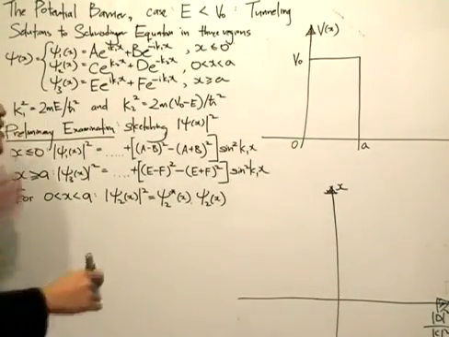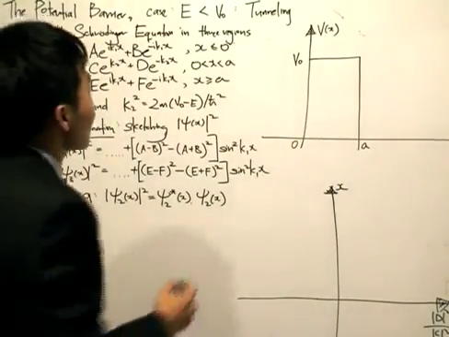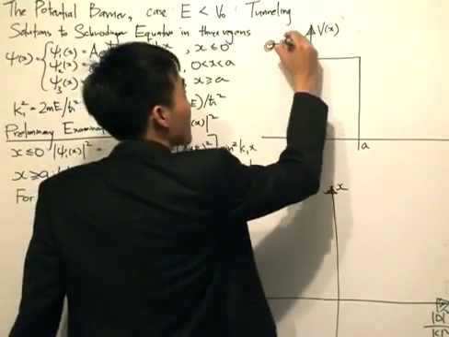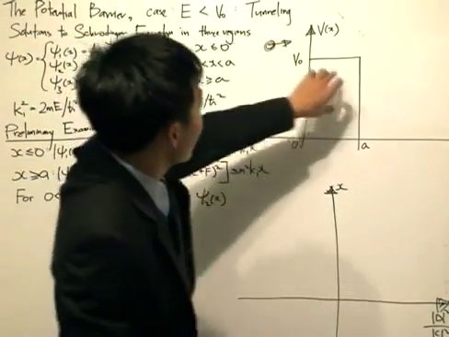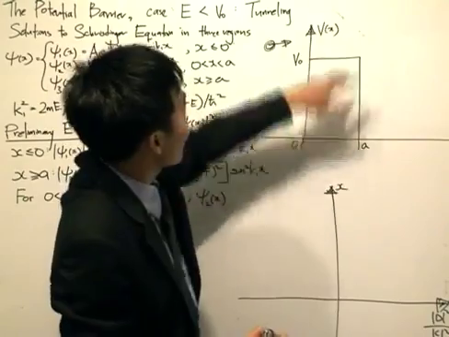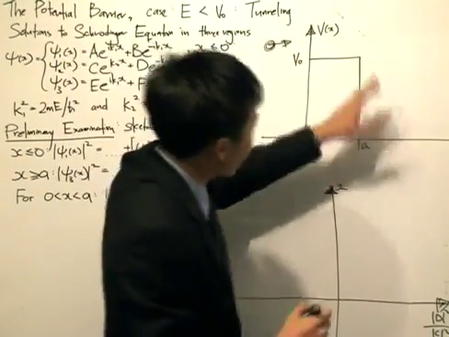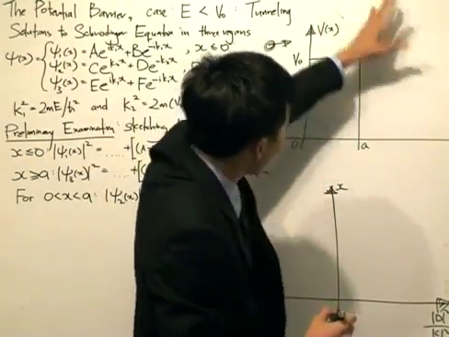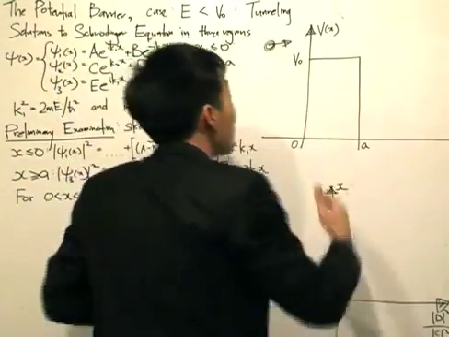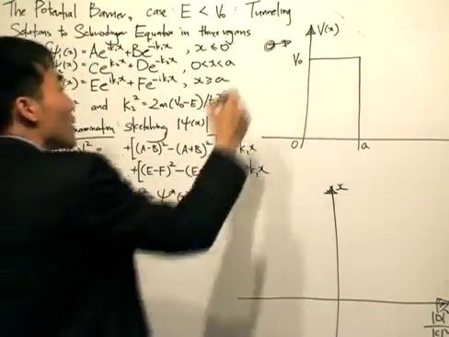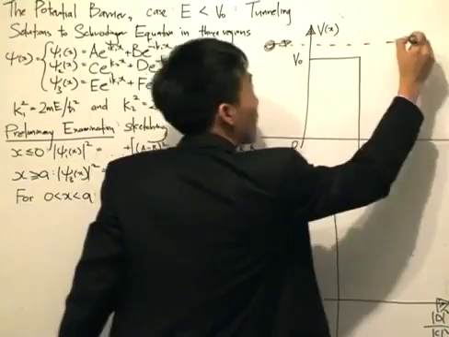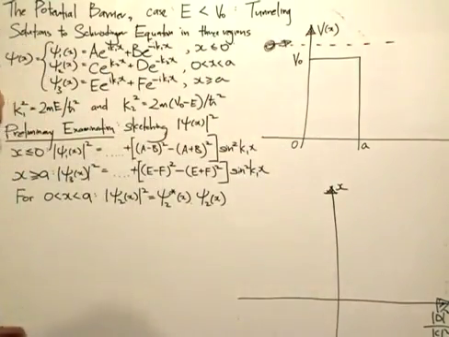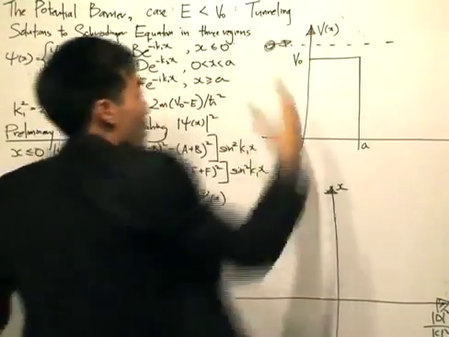So we have also discussed that classical mechanics tells us that we have a particle over here with a certain momentum, and as it reaches this region from x between 0 to a, the momentum would decrease, and then as it comes out of this area, the momentum would increase. Previously, when the energy of the particle was greater than the potential V0, quantum mechanics told us that the particle is able to reflect.